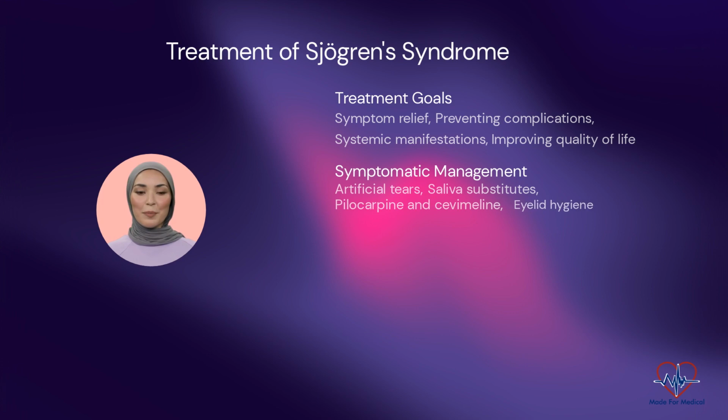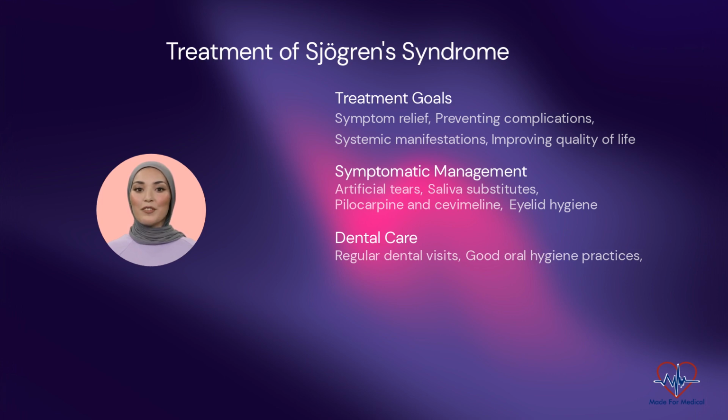Eyelid hygiene. Proper eyelid hygiene, including warm compresses and lid scrubs, can improve ocular symptoms and reduce the risk of infection. Dental care. Regular dental visits. Encourage patients to maintain regular dental checkups to monitor oral health and address any dental complications promptly. Good oral hygiene practices. Emphasize the importance of brushing with fluoride toothpaste, flossing, and using antibacterial mouth rinses.